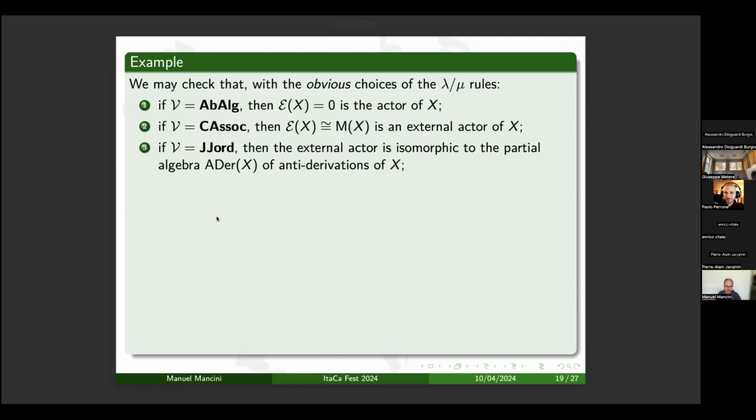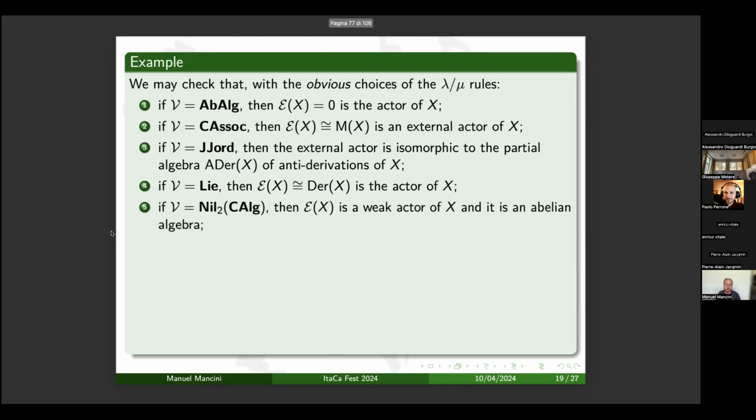For Jacobi-Jordan algebras, that are commutative algebras with the Jacobi identity, I obtain just a partial algebra that again is an external actor, and it is the algebra of antiderivations of x. For Lie algebras, I obtain the actor, that is the Lie algebra of derivations. For two-step nilpotent commutative algebras, I obtain just a weak actor because this is an object of the variety, because this is an abelian algebra, so this is a very special case.